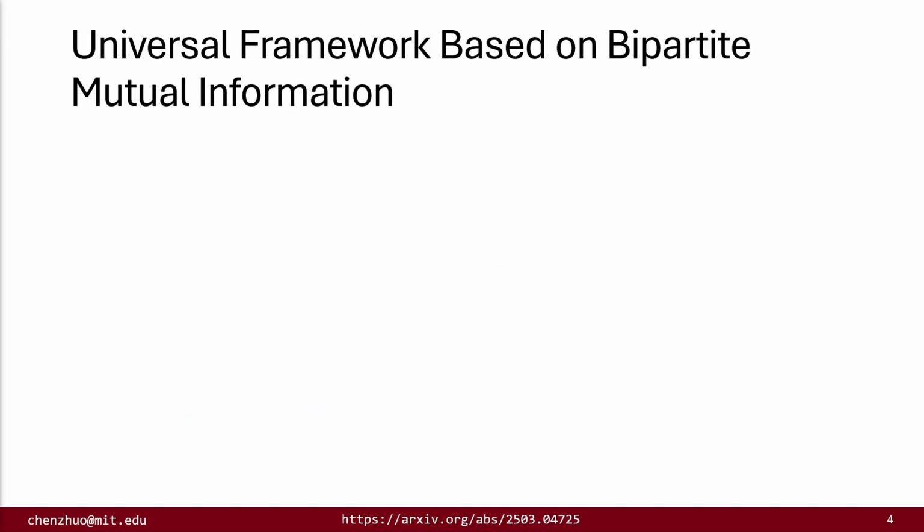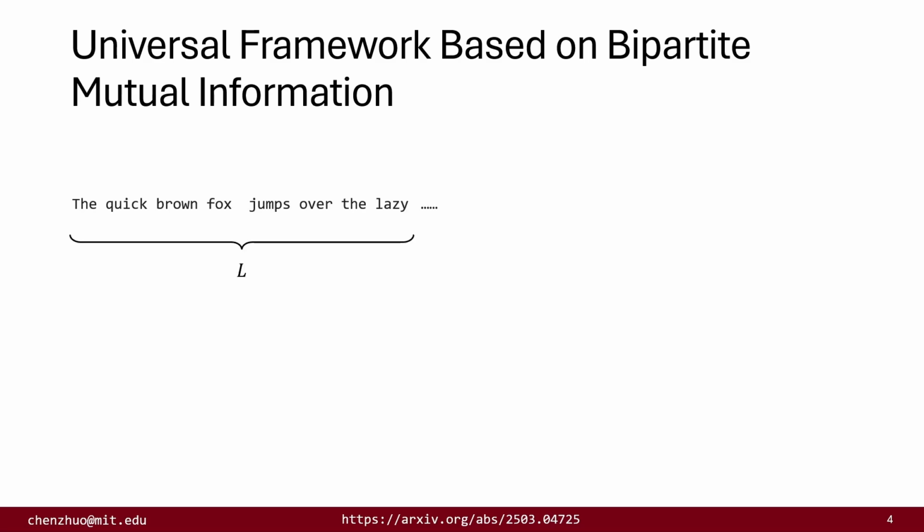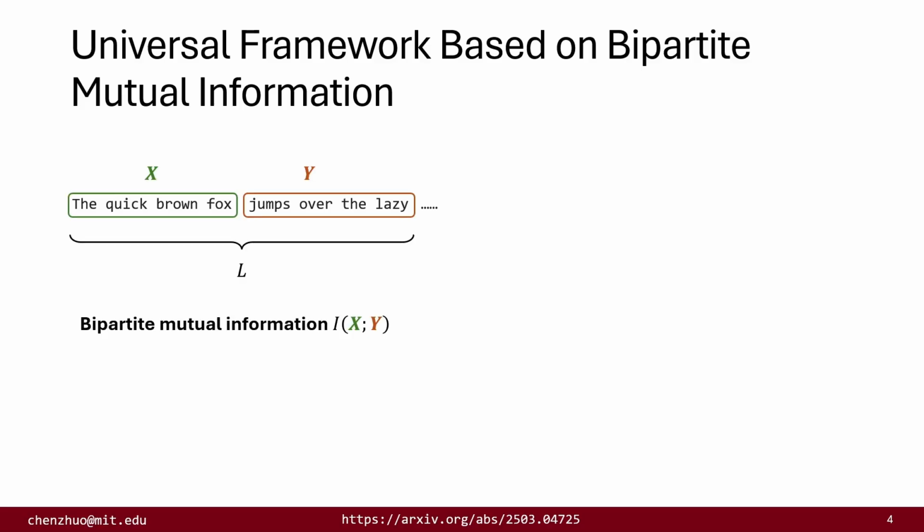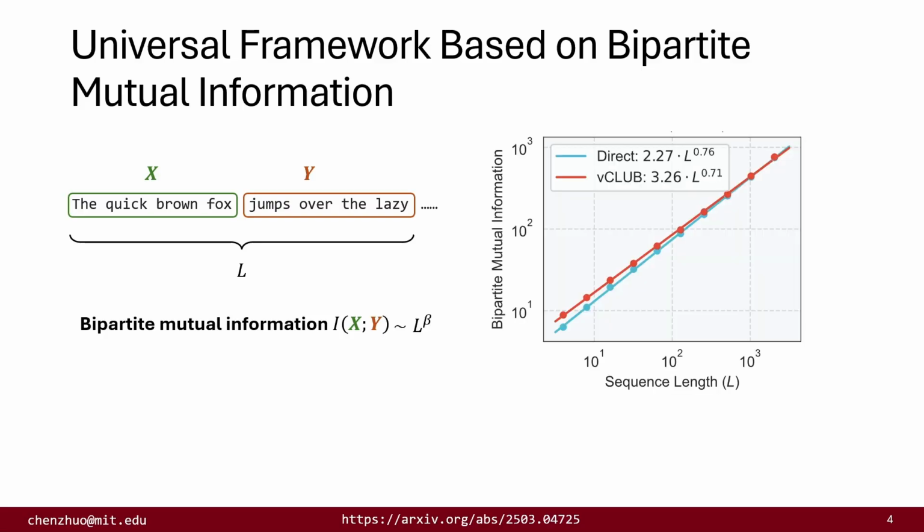In this work, we propose a new universal framework for understanding long context length modeling based on a notion called bipartite mutual information, which also informs the design of efficient and effective architecture for dealing with long sequences. Consider a distribution of natural language corpuses. Suppose we fix the sequence length to L and then split each into two halves, labeled X and Y. The bipartite mutual information is just the mutual information between the two halves over the whole distribution. Using our newly proposed LLM-based mutual information estimators, we observe that the bipartite mutual information grows as a power law with respect to the sequence length.